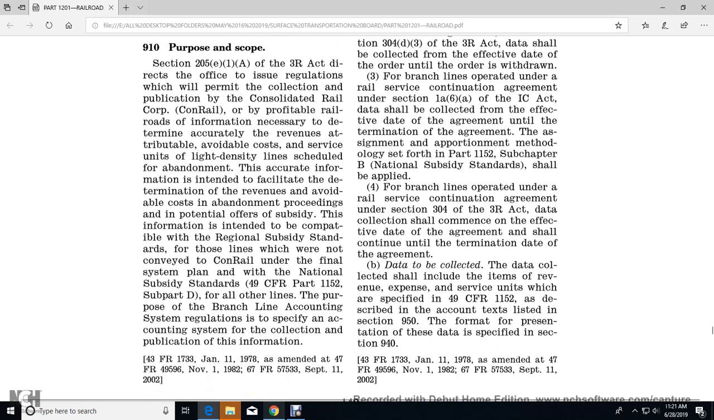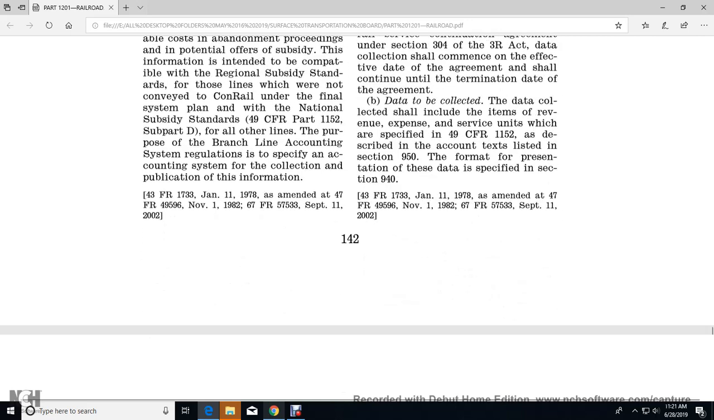Data to be collected: the data collected shall include the items of revenue, expense, and service units associated with Title 49 Part 1152 that are described in the accounting text listed in Section 950. The format of the presentation of these data is specified in Section 940.